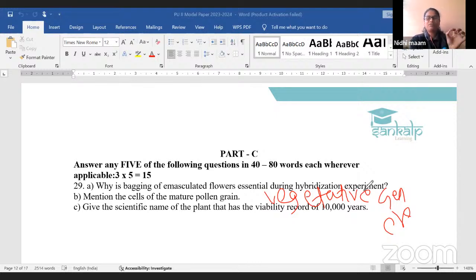Fine. So the vegetative cell will be bigger. It will have the nucleus and it will have stored food material. The generative cell will be very small, which will differentiate into 2 male nuclei.